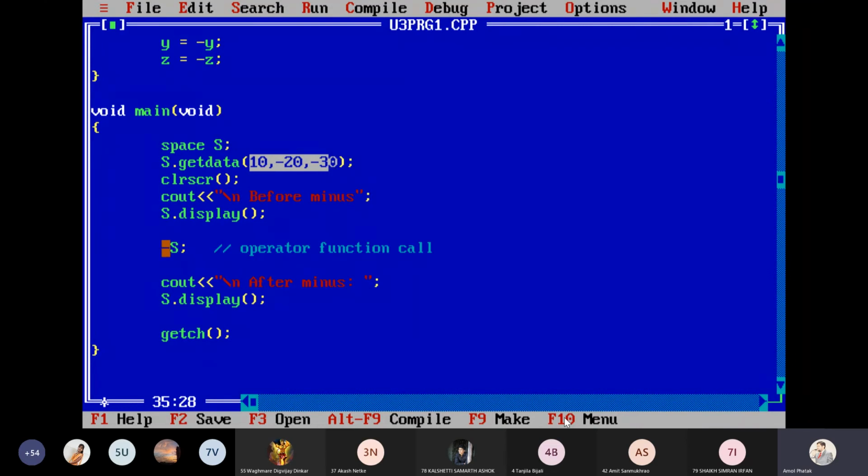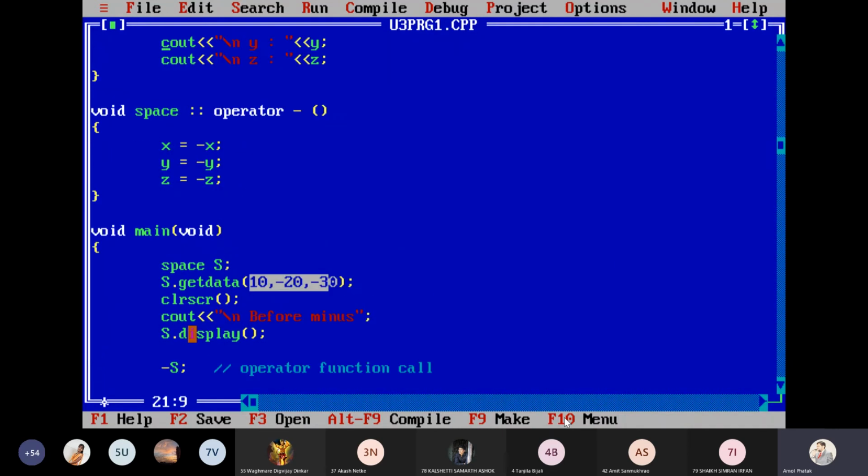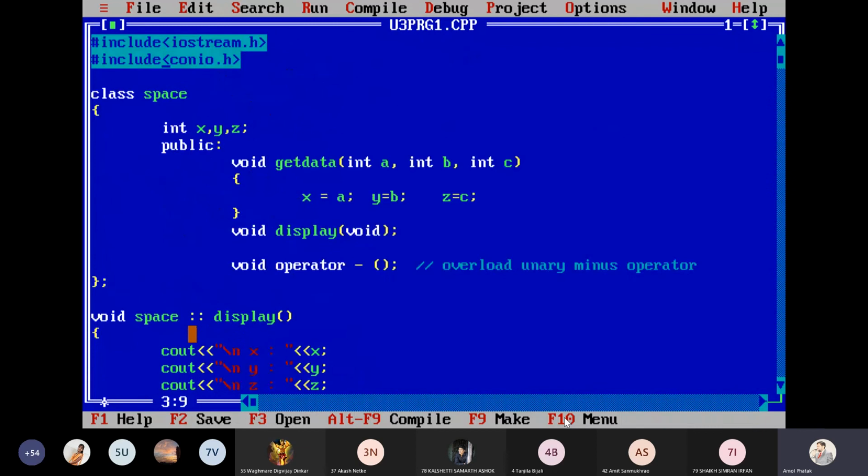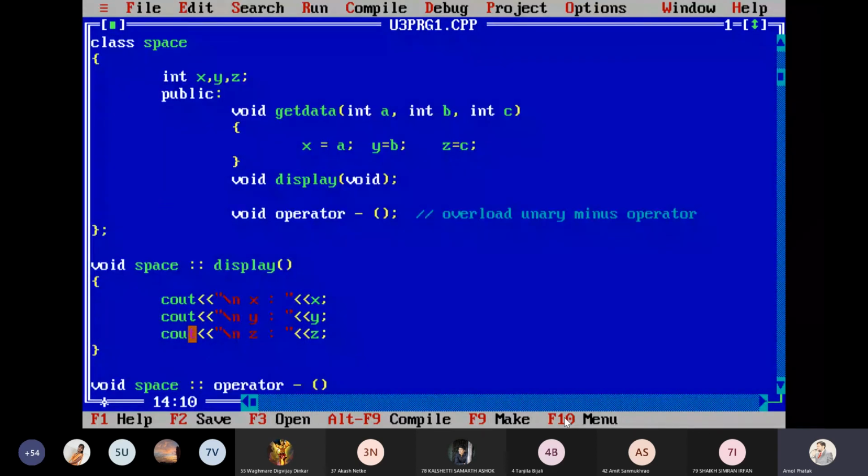So here, instead of minus s in my function call, I want to use plus plus s. I will have to make changes. I think you have already taken down the program, so I just make the changes into it. What do I have to do? I have to overload the plus plus operator. So who is going to help me here? What should I change?